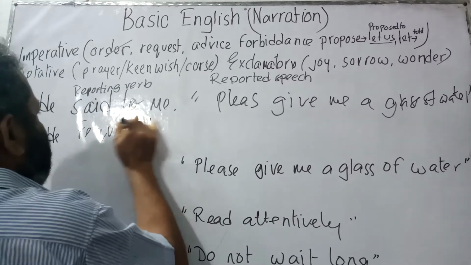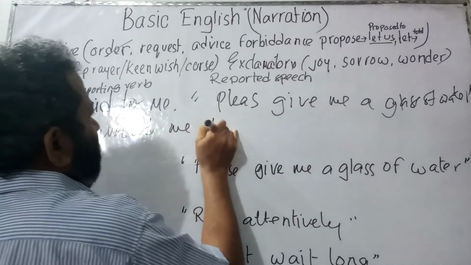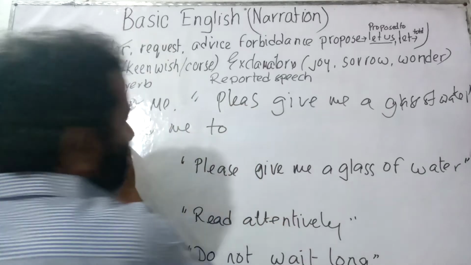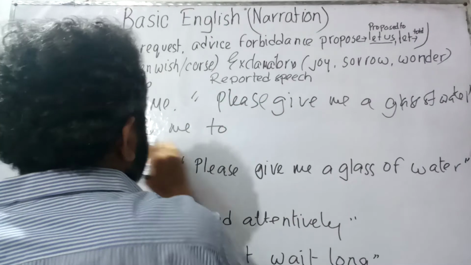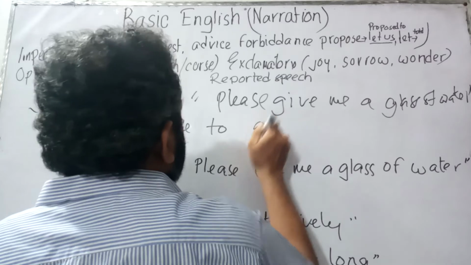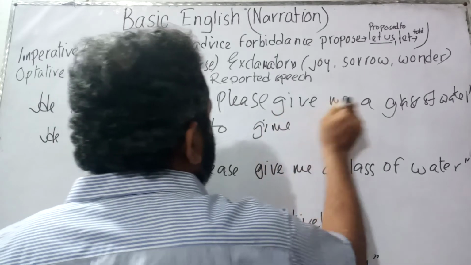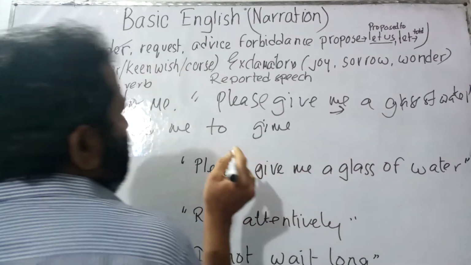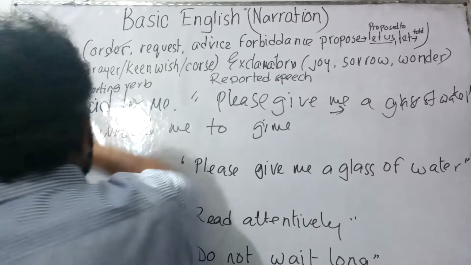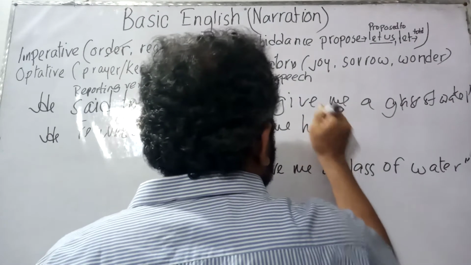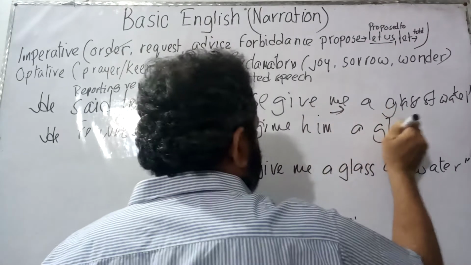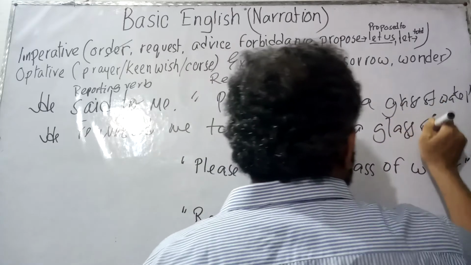R-E-Q-U-E-S-T-E-D. He requested me to. Please has been turned into requested, so it would not remain here. So, he requested me to give. This me would follow the subject he. So, he requested me to give him a glass of water.